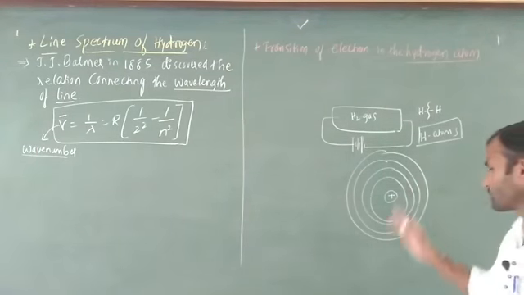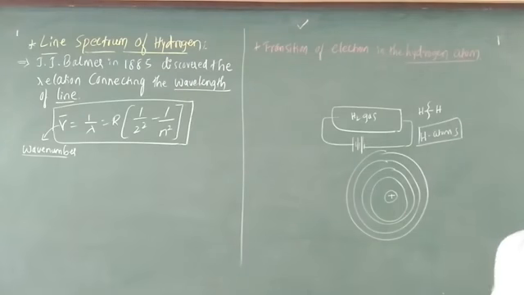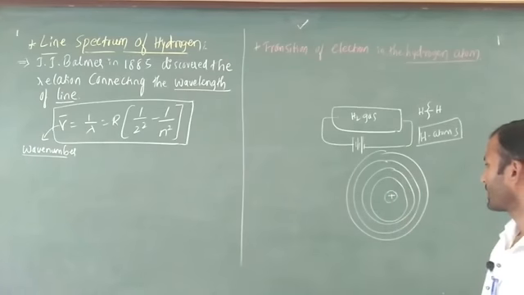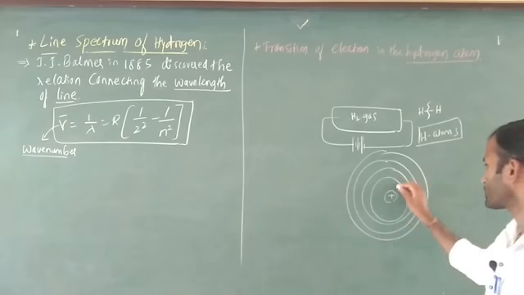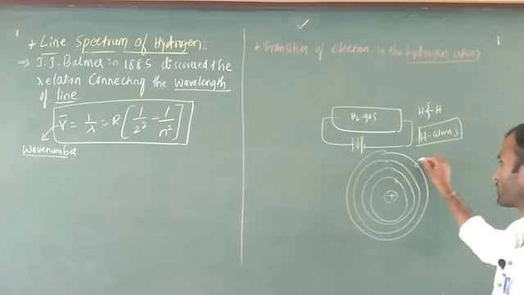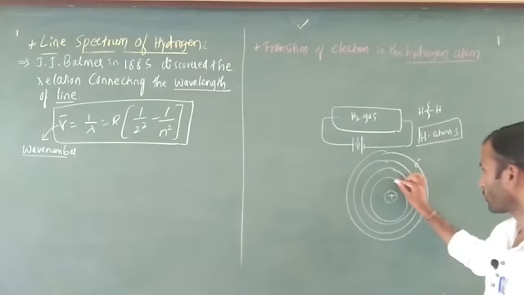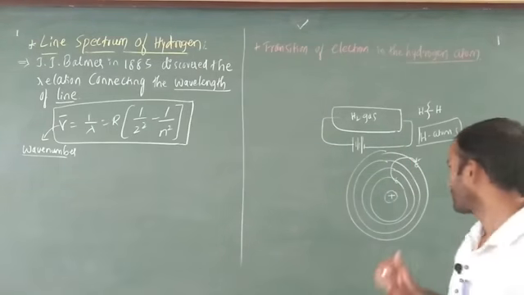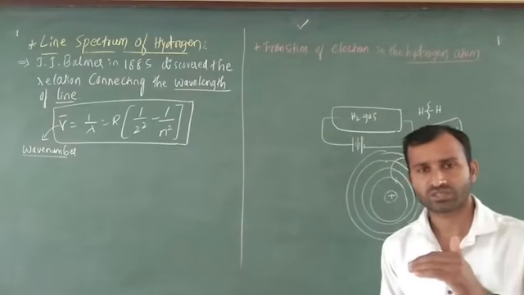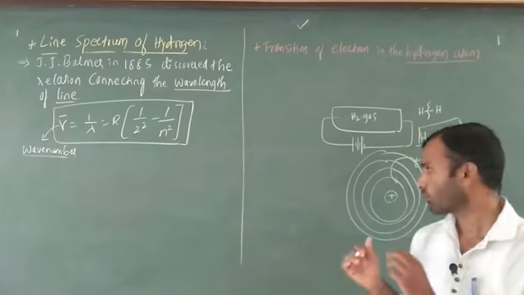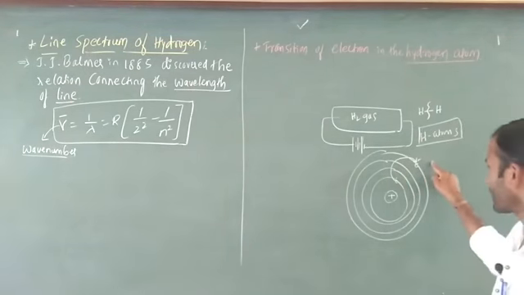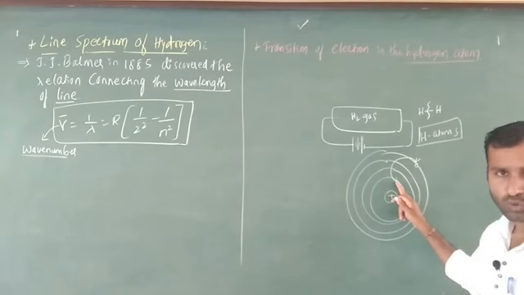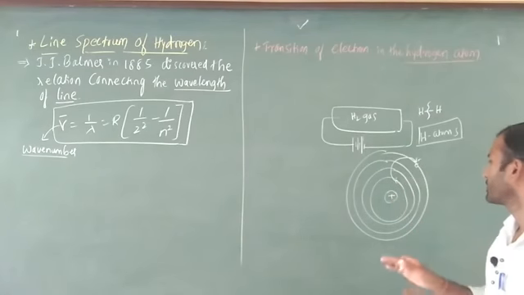Here I am going to consider a hydrogen atom having an electron. The electron jumps from lower energy to higher energy. The basic point is that higher energy is always unstable, and lower energy is the most stable. This one indicates higher energy, and this one indicates lower energy. Higher energy is unstable.